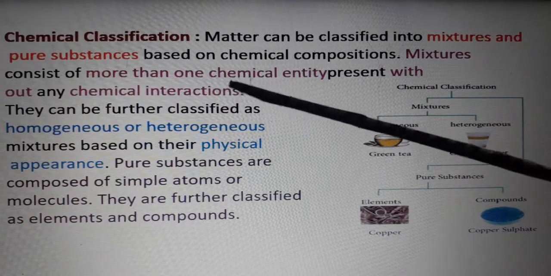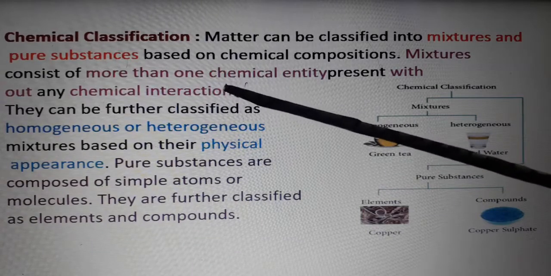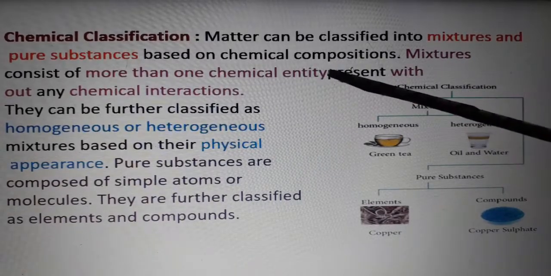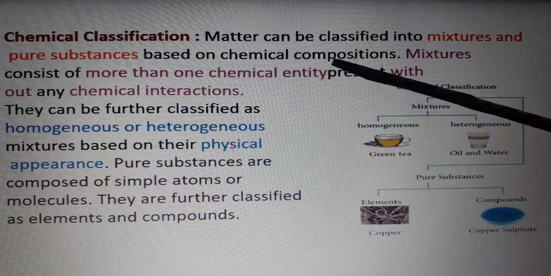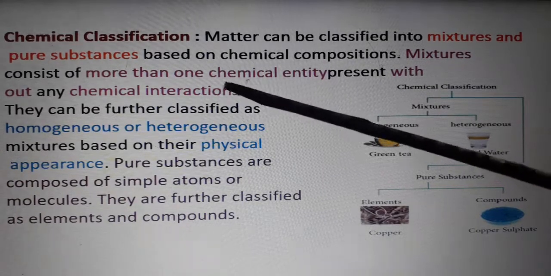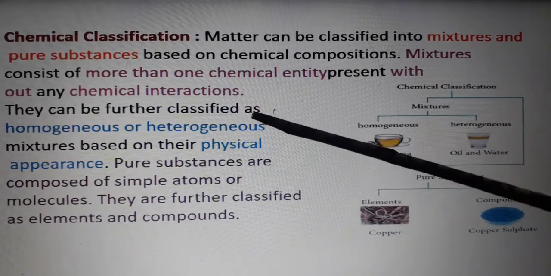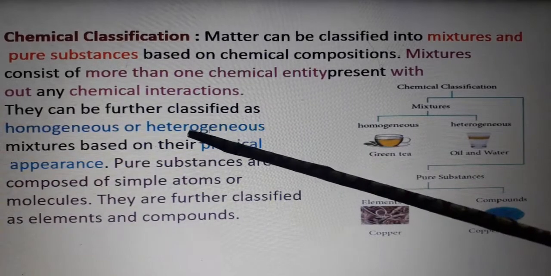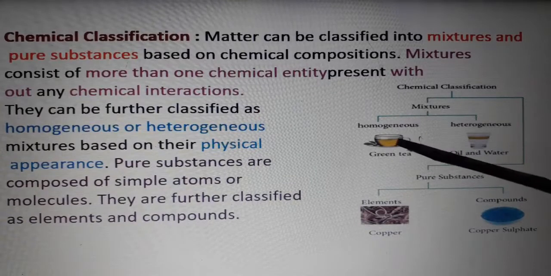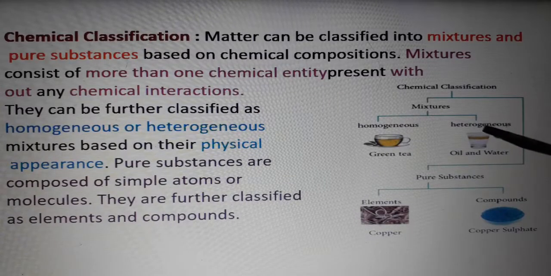Suppose you consider a snacks mixture, it consists of more than one entity present without any interaction. Mixtures can be further classified into homogeneous and heterogeneous mixtures.